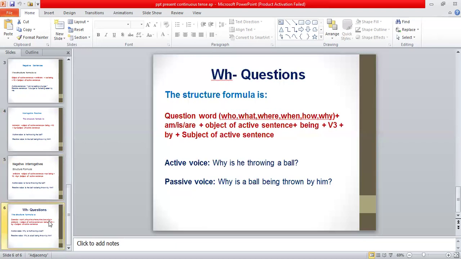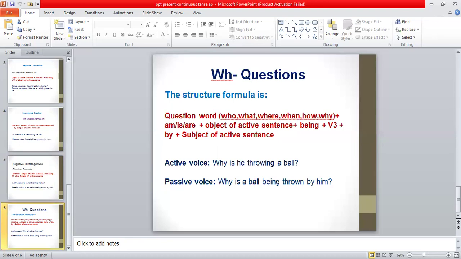Sometimes we have WH question words. Sometimes we have to change them from active to passive voice. So in that case, WH words will always be there in the beginning of the sentence, whether they are in the active voice or passive voice. You can easily see the structure formula on your screen. So first of all, you have to learn this structure formula, and then you have to apply it in the case of the sentences which are beginning with the question words or WH words.